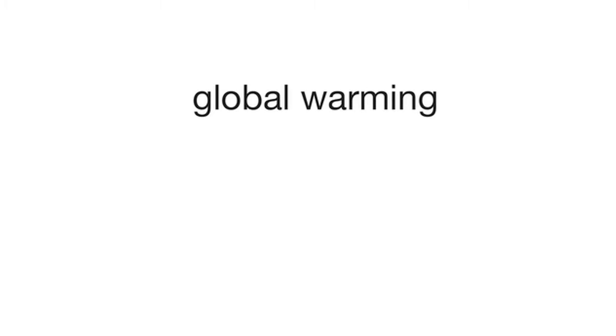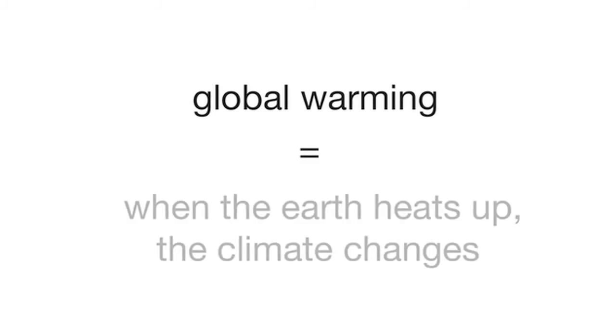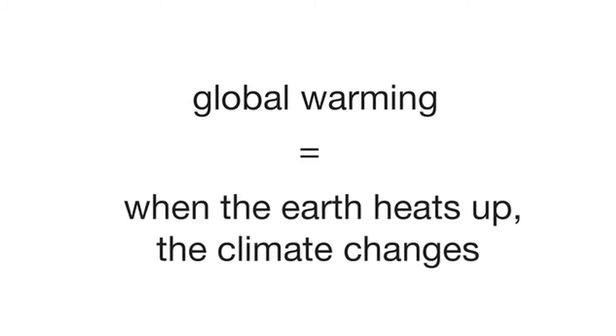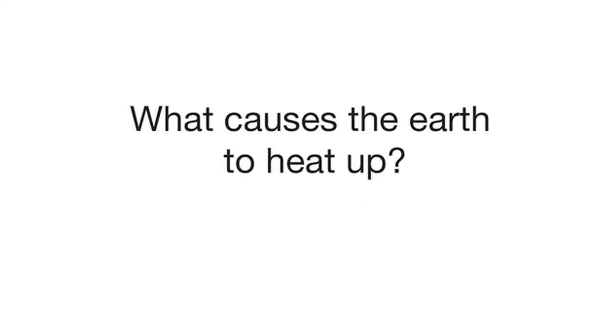Wow, there were a lot of big words to learn from this video. I'm going to choose some words and explain them to you using examples. The lesson is about global warming, so let's begin by explaining what global warming is. When the Earth heats up, the climate changes. This is called global warming. So what causes the Earth to heat up? Let's listen to the professor again.